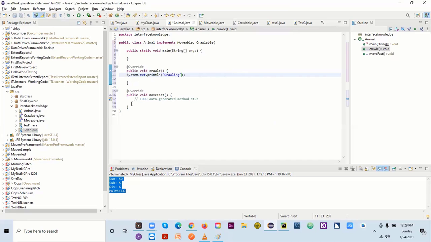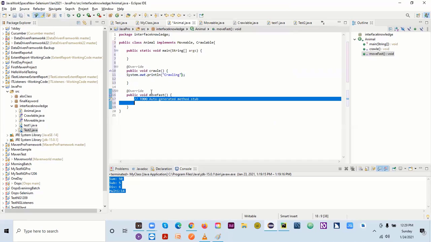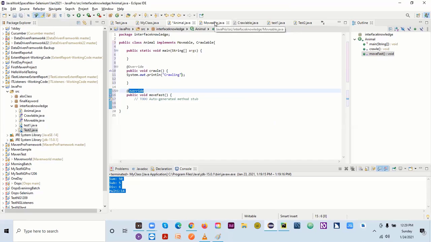Or here, if I say something, it's saying overriding. Why? Because the same name we are having here as well. If you go to movable, you will find the same method there. We are overriding. Here, you will see the same method in the crawlable as well. So that's why it's saying it, and here I will say system.out.println. So this is what we can do, and this is only possible with abstraction. We can also give a body to this as well.